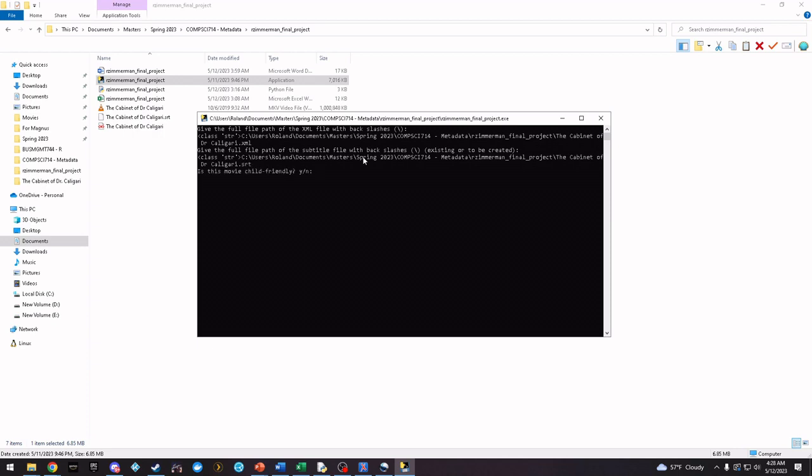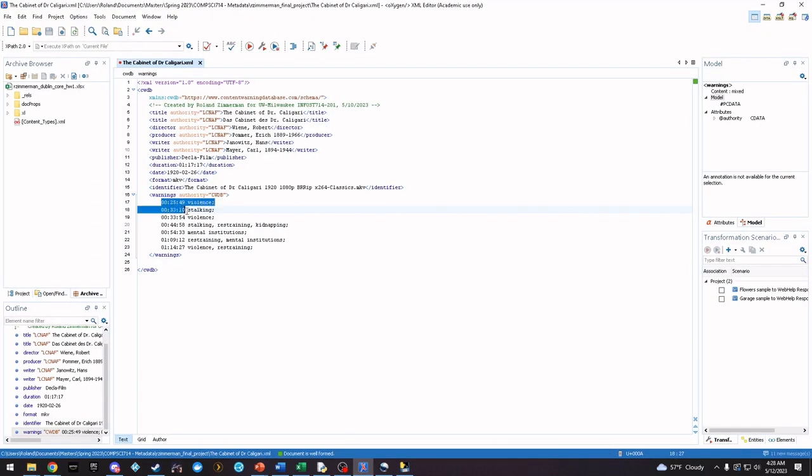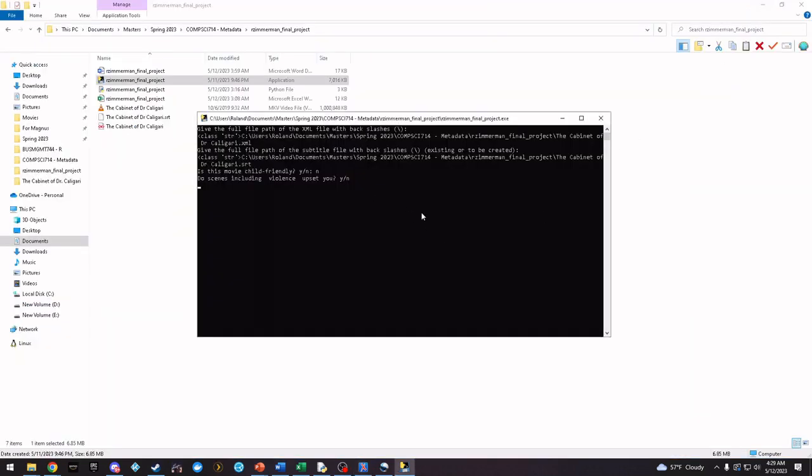The first of which is going to be asking if the movie is child friendly, so I would say no. And the next is going to ask us, based on what is in this XML document, it's going to go through and ask if each of these scenes would upset us. So let's go ahead and say that we are a person who has a traumatic experience being restrained in a mental institution. So scenes with violence, let's say don't upset us.